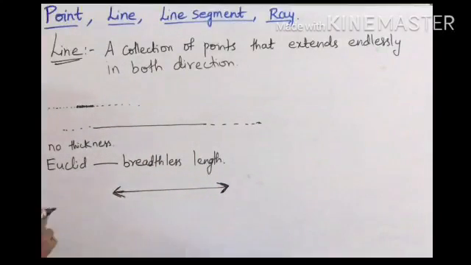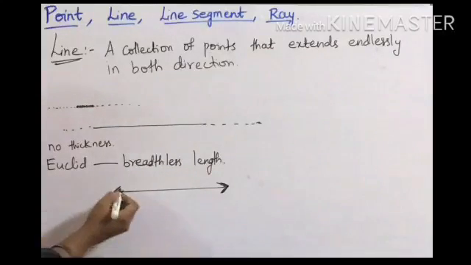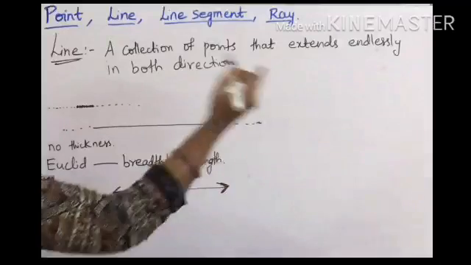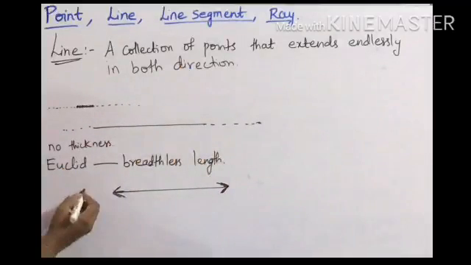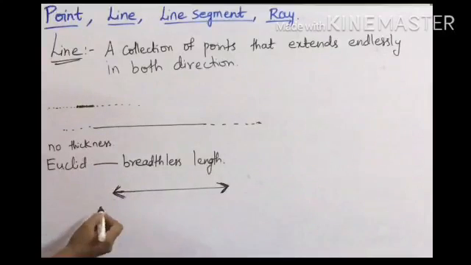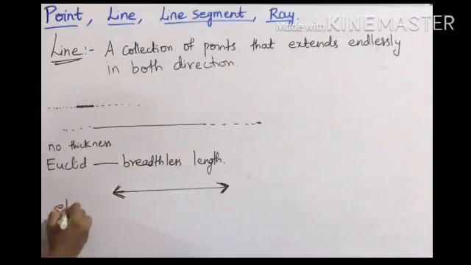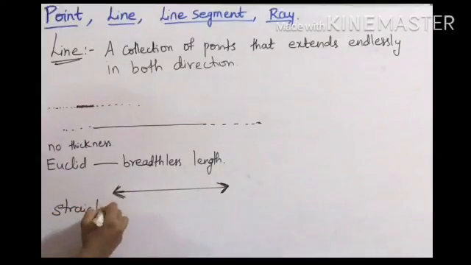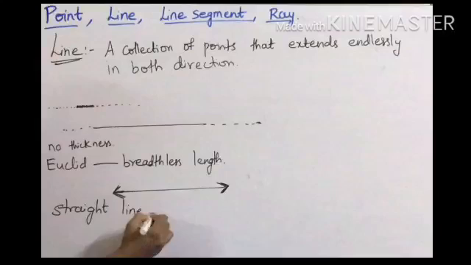Here if you observe, we cannot draw an indefinitely long line. Can we draw from here to a very indefinite line? No. So we mark arrow notations on both sides to show that it will go on. So a line is also called a straight line.